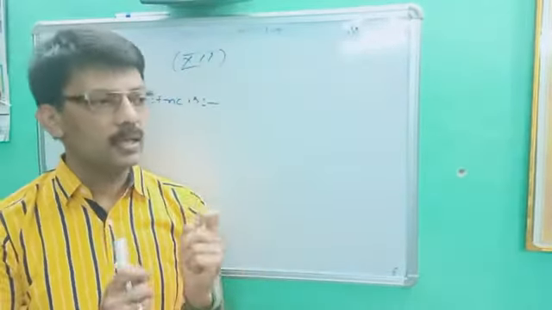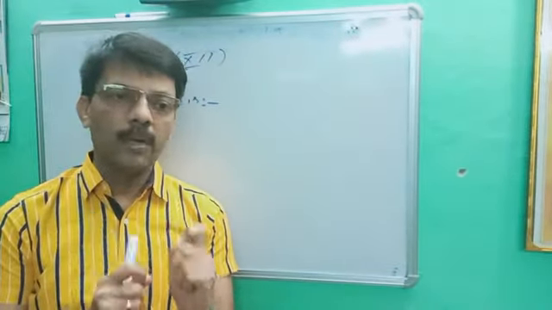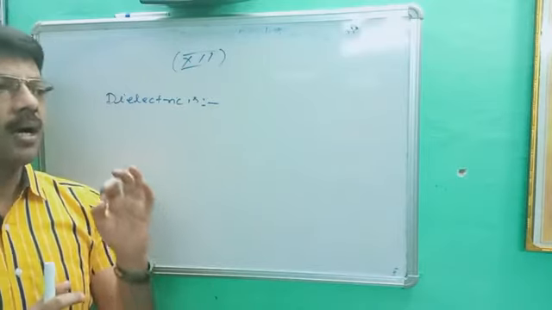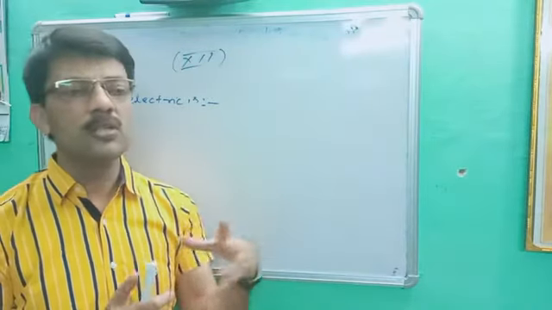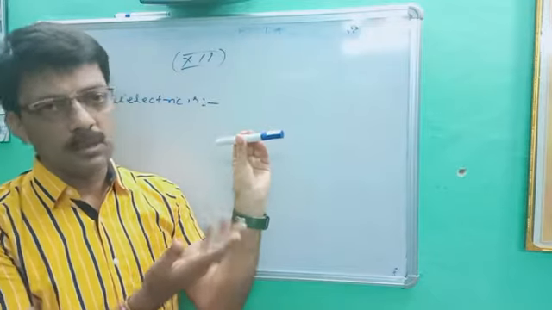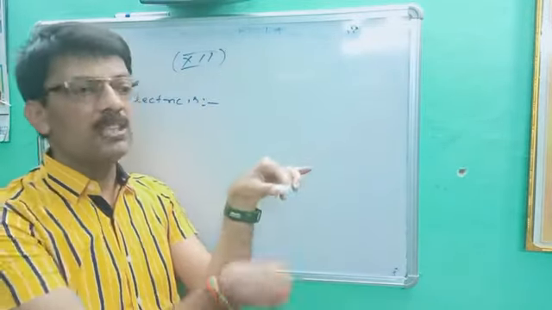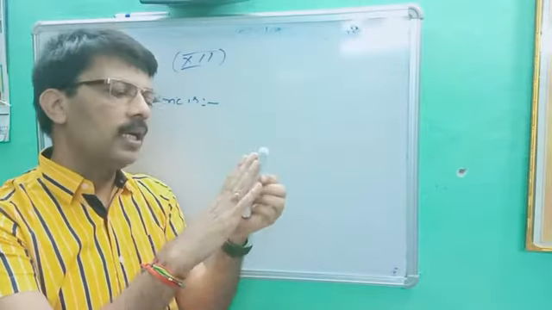Dielectrics are normally insulators which don't allow the flow of charge, but they show the experience of force. Suppose this pen, no doubt this is rubber, it is a dielectric. If we rub it, it will exert force on another body. So that's why they are called dielectrics.